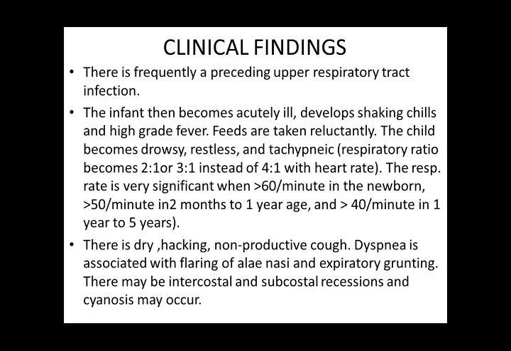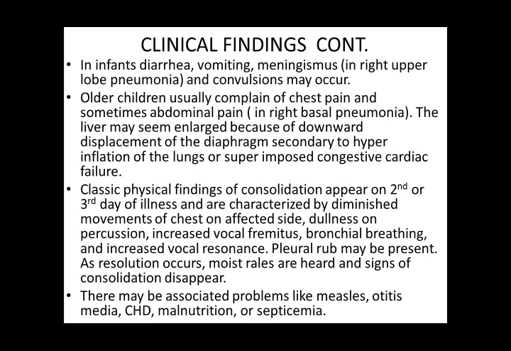And also, when you observe the child, always look directly at the child's chest. You have to see for the flaring of ala nasi, see for intercostal and subcostal recessions, and also cyanosis. So these will show you the severity of pneumonia. In infants, there may be diarrhea, vomiting, and signs of meningismus. Meningismus usually occurs in right upper lobe pneumonia, and convulsion may occur due to fever. Older children usually complain of chest pain and sometimes abdominal pain if there is right basal pneumonia.